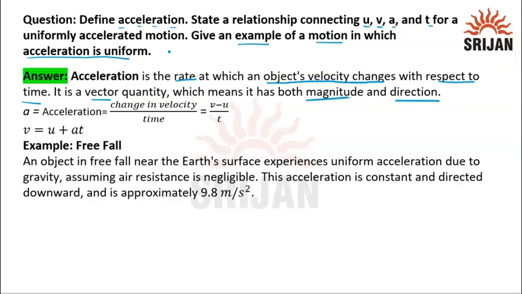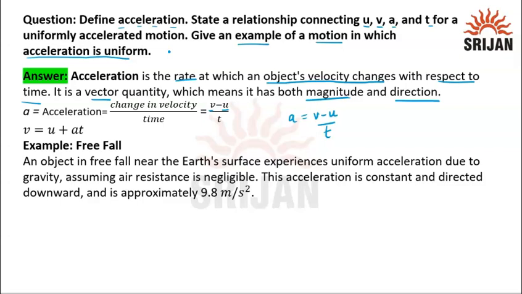The formula of acceleration is change in velocity over time. Change in velocity is v minus u. v is final velocity, u is initial velocity, and t is time. So this is the mathematical expression for acceleration: a is equal to v minus u upon t.